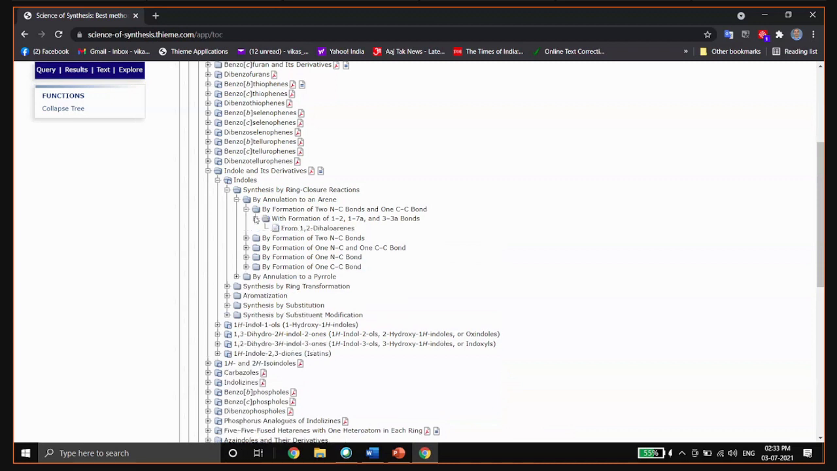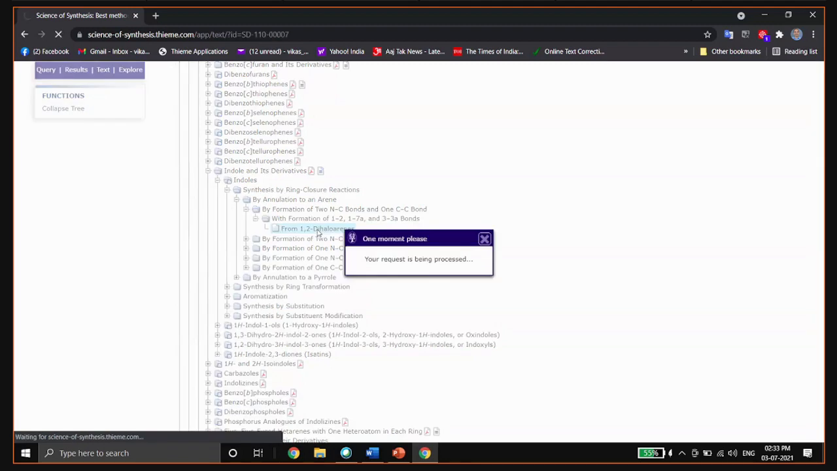So you can see this is very logically categorized, showing how you can synthesize a compound by a functional group. It's not just a collection of methods. Just open this method.